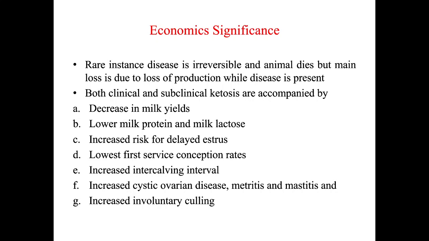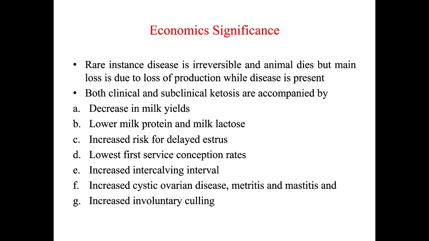Both clinical and subclinical ketosis are accompanied by losses. So what happens in clinical and subclinical ketosis? How will the farmer get economic losses? There is a decreased milk yield, lower milk protein and milk lactose. The milk protein and milk lactose will decrease. Increased risk of delayed estrus. So the estrus will be delayed, and subsequent pregnancies will be delayed. So that is also one of the losses for the farmer.